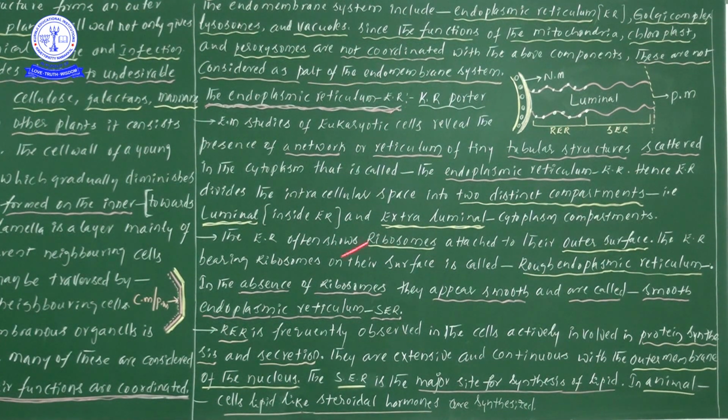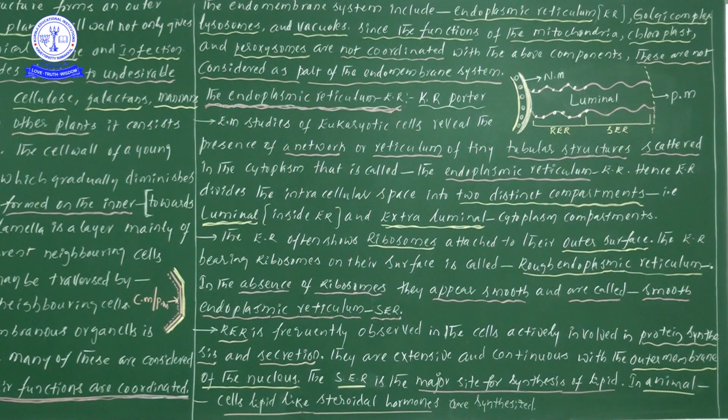Next one, rough endoplasmic reticulum is frequently observed in cells actively involved in protein synthesis. Because of the presence of ribosomes, like in prokaryotes we see polyribosomes, there also the main important function of ribosomes is protein synthesis.